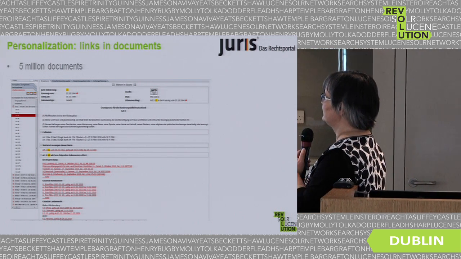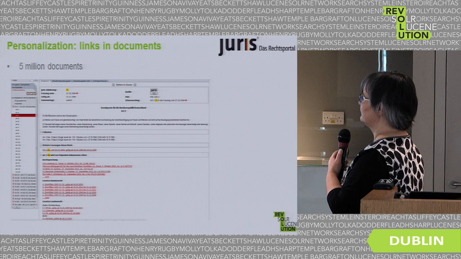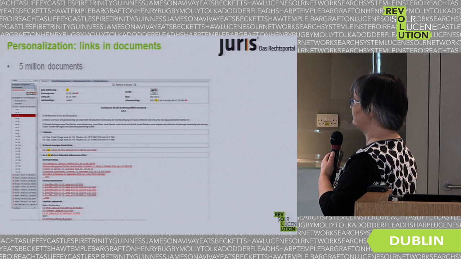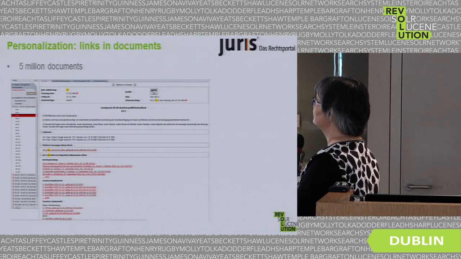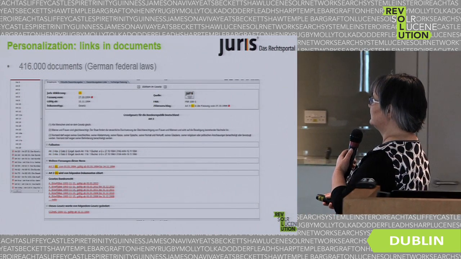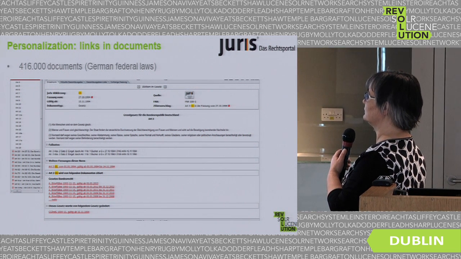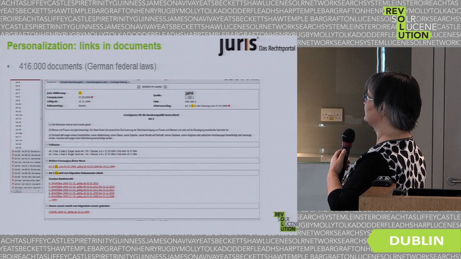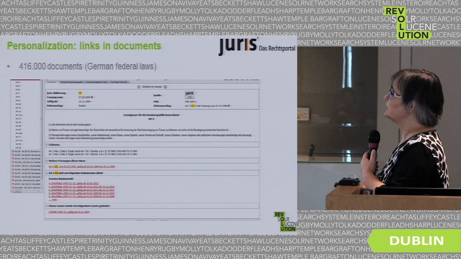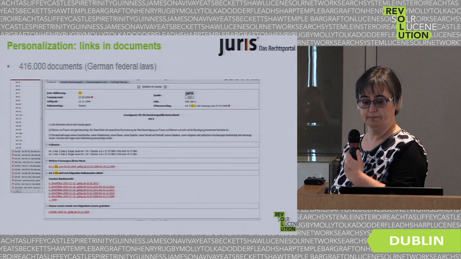You see court decisions that cite this article, federal laws that cite this article, and laws of the states that cite this. If I go again to the other example, there are only links to other federal laws, because this collection only contains these. The links are also more dynamic than you see here. These are always the 50 latest documents of this kind.